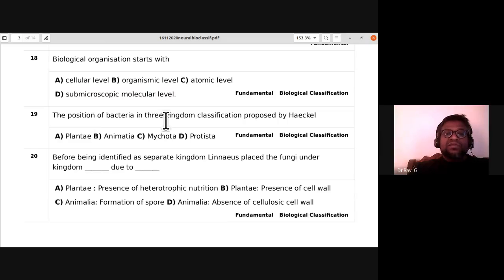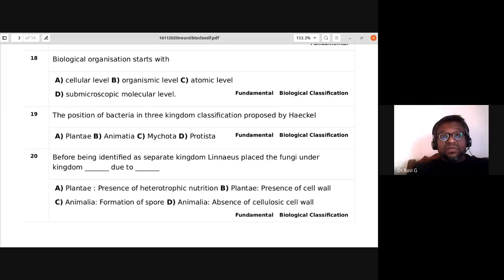The position of bacteria in three kingdom classification proposed by Haeckel. Was it placed under Plantae, Animalia, Mycota, or Protista? The three kingdom classification we have not studied in our syllabus. It was put forth by Haeckel. We have just studied two kingdom and five kingdom classification.